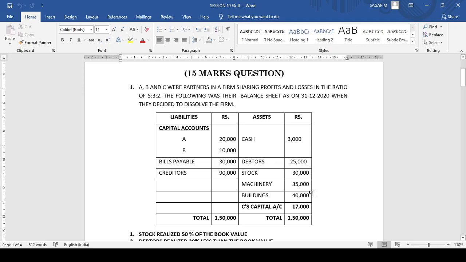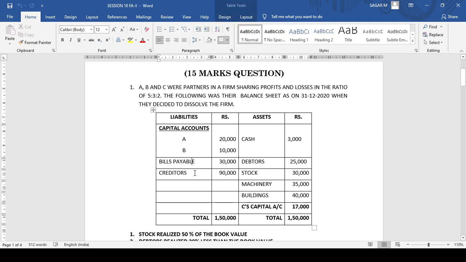A, B and C were partners in the firm sharing profits and losses in the ratio of 5:3:2. The following was their balance sheet as on 31/12/2020 when they decided to dissolve the firm. So on the liability side, we have capital accounts of A, B and bills payable and creditors. On the asset side, we are finding cash, debtors, stock, machinery, building and Mr. C's capital account.